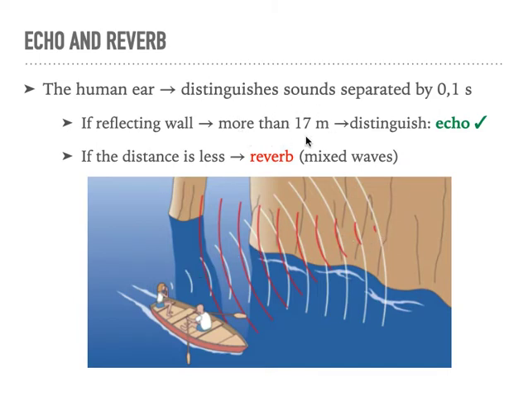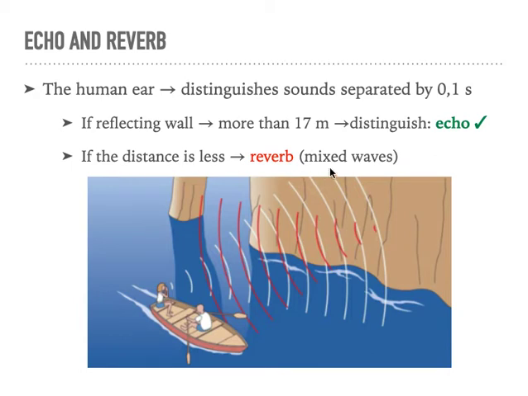If it's farther away than 17 meters, we're going to hear our sound back, and that is the echo, because we can distinguish the one that goes and the one that comes back.